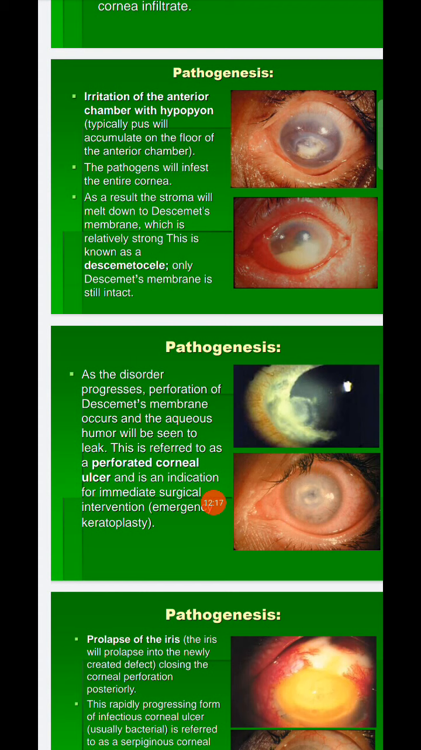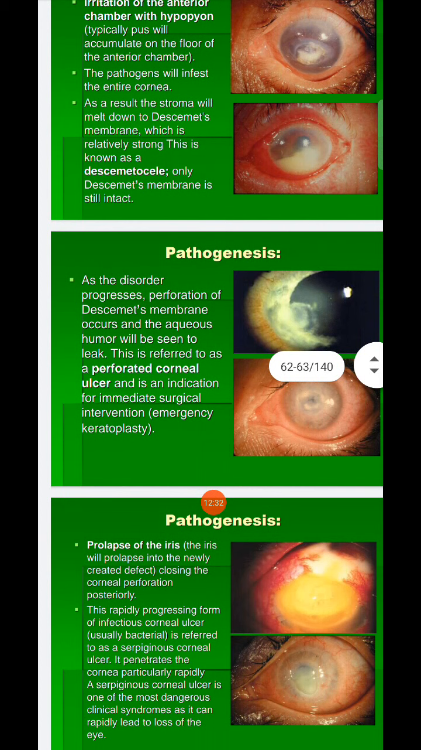The pathogens will infest the entire cornea. As a result, the corneal stroma will melt down to Descemet's membrane, which is relatively strong. This is known as descemetocele. Only Descemet's membrane is still intact. As the disorder progresses, perforation of Descemet's membrane occurs and the aqueous humor will be seen to leak. This is referred to as a perforated corneal ulcer.